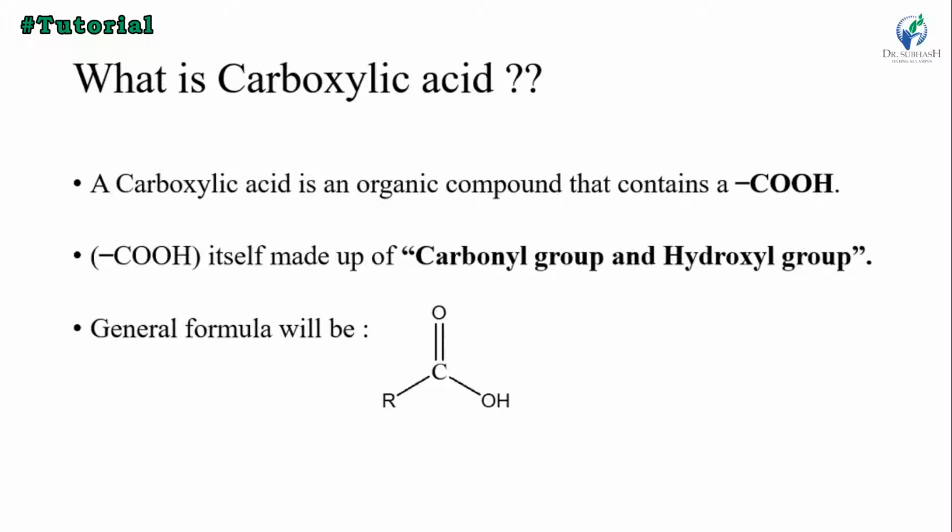The COOH group itself is made up of a carbonyl group and a hydroxyl group. So what is a carbonyl group? C double bond O, that's the carbonyl group. And the OH group is the hydroxyl group. So the general formula of the carboxylic acid is COOH, and any alkyl group attached to it gives RCOOH. That's called the general formula of the carboxylic acid.